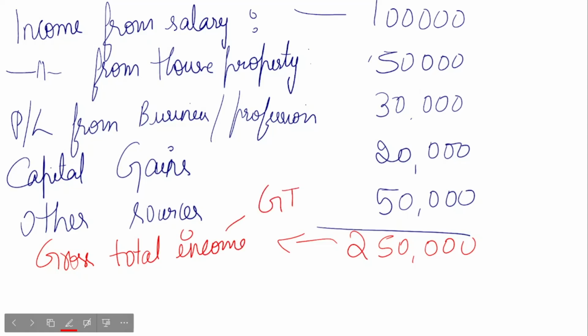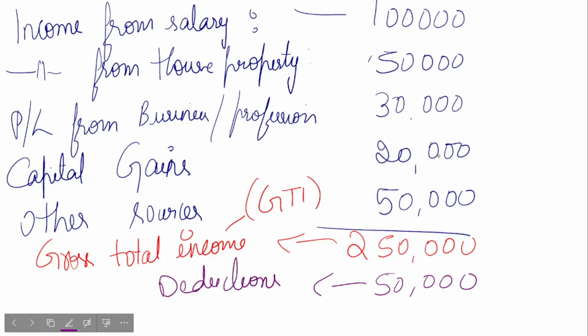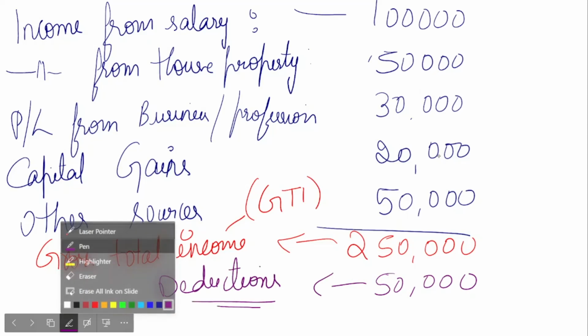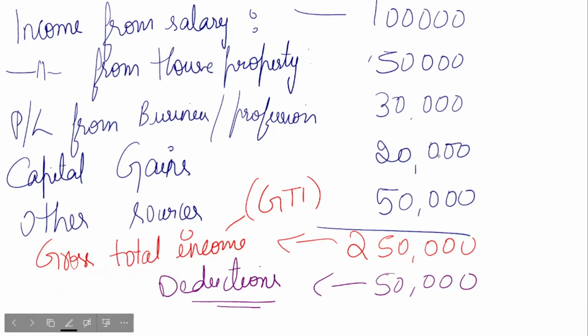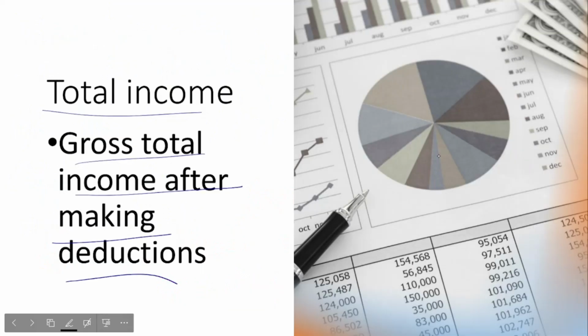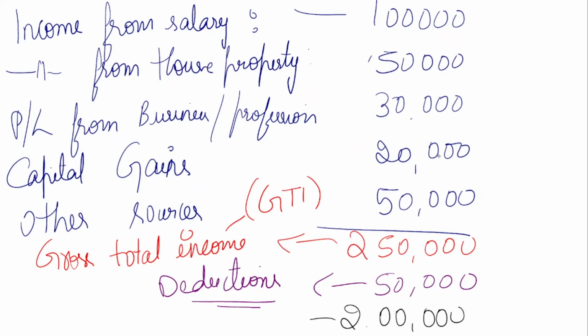It is also known as GTI, gross total income. Now for this I will deduct 50,000. 50,000 is deduction, means I can have a deduction. So the remaining 2 lakh is considered as total income.